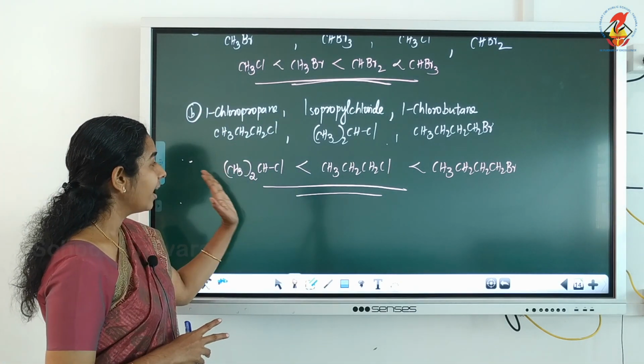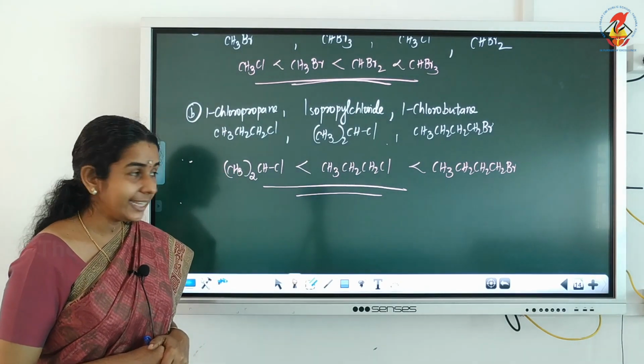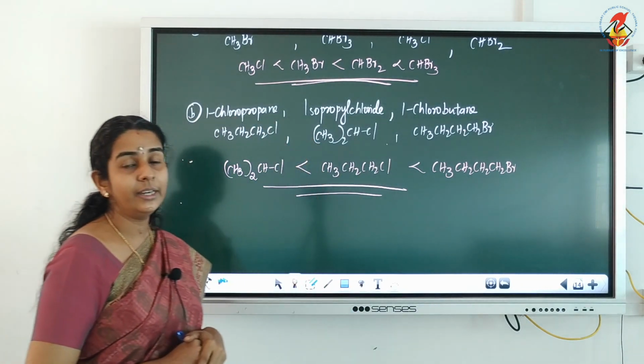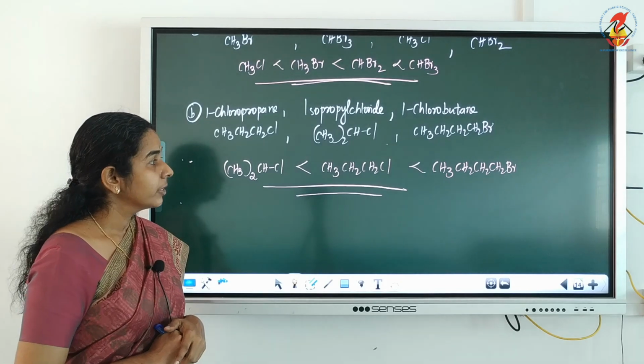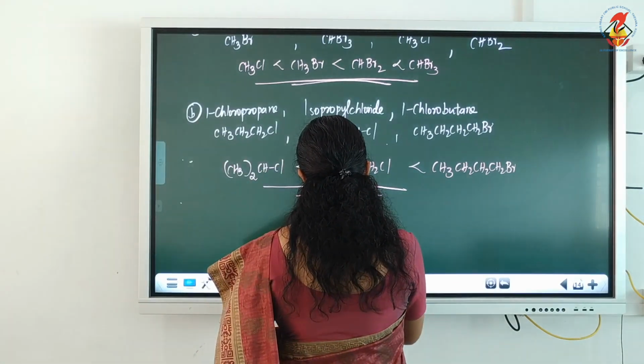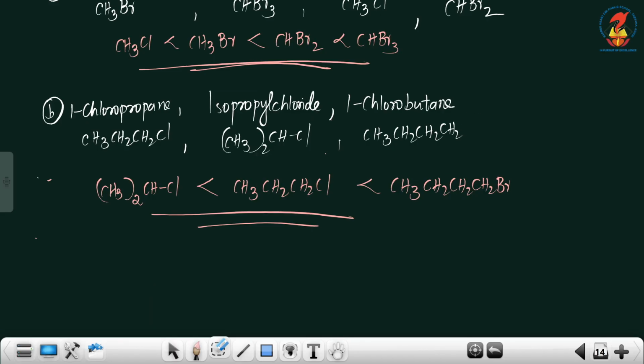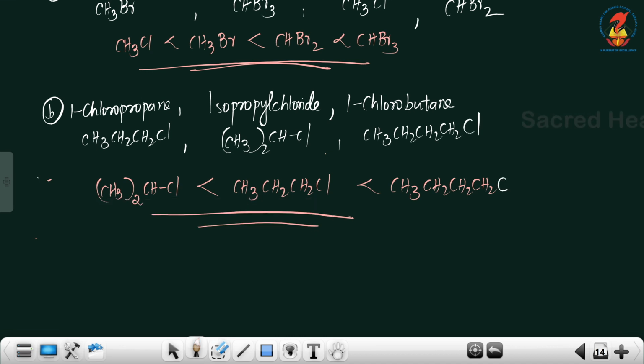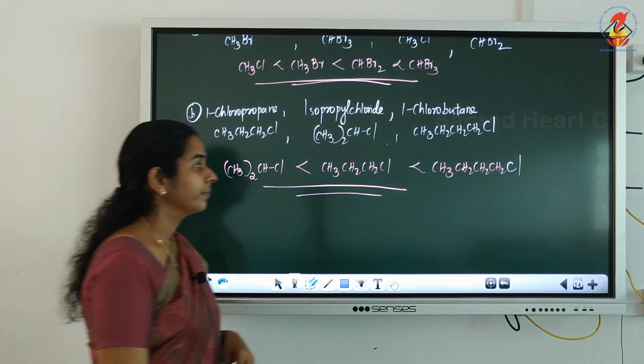So the answer is isopropyl chloride will have the least, followed by normal propyl chloride, then 1-chlorobutane.